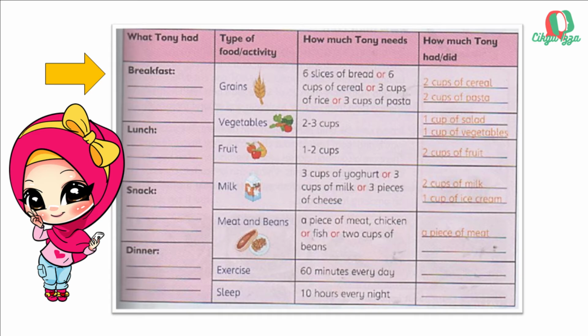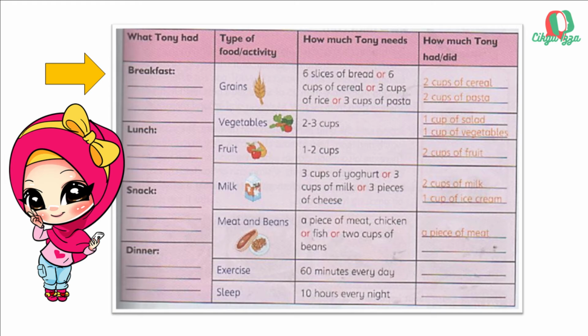He ate a bowl of cereal with milk. Did he exercise? Yes, he did. What sport did he play? He played football. How many times did he eat vegetables?